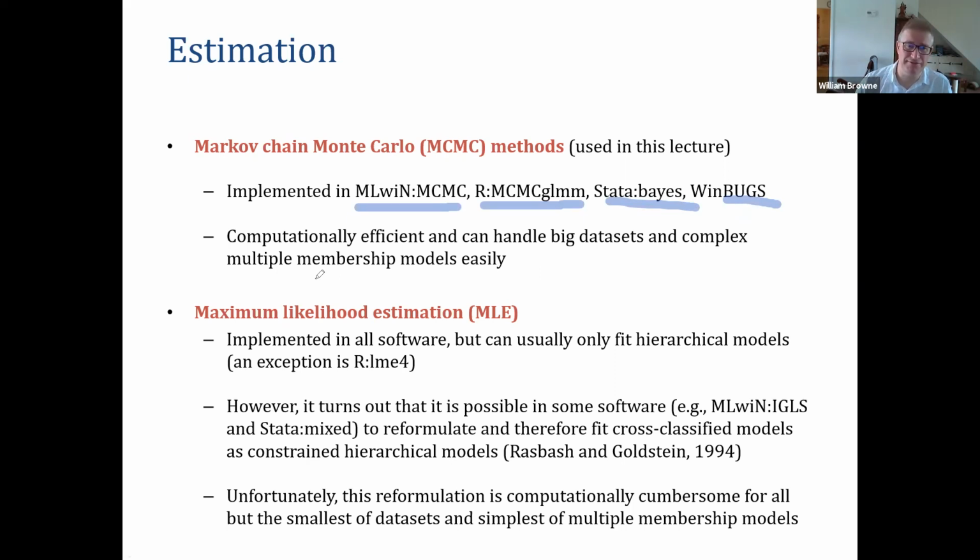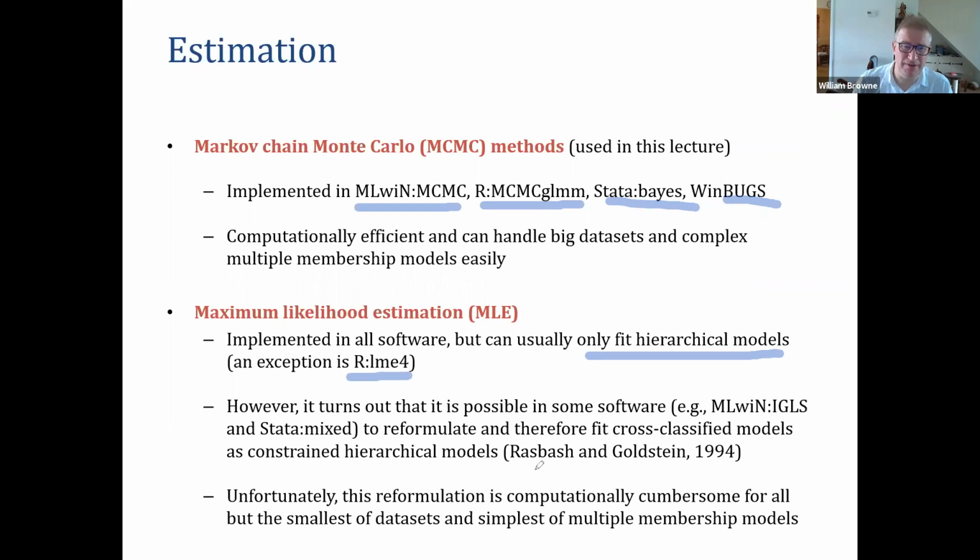Okay, so they're useful. You'll find maximum likelihood estimators for multilevel models in most software packages these days, but usually they've been designed to fit hierarchical models. They use what we call sparse matrix techniques. They use the fact that the variance matrix in these models is sparse, it's block diagonal in some sense, to make it easier to fit the models. One exception is the R package lme4, which is very good at fitting cross-classified models. It has no problems with them.